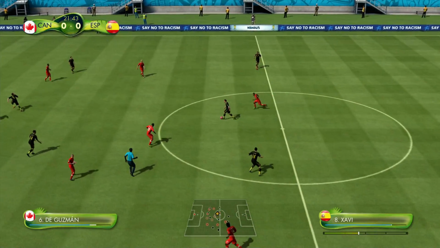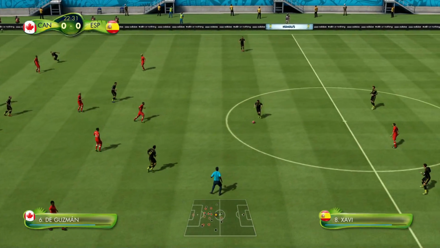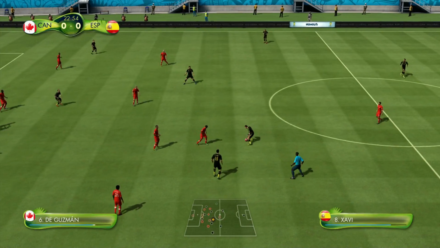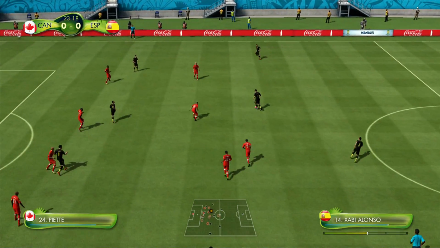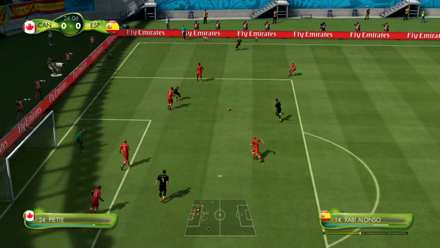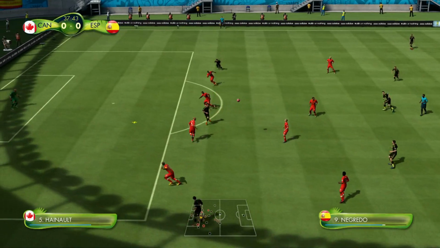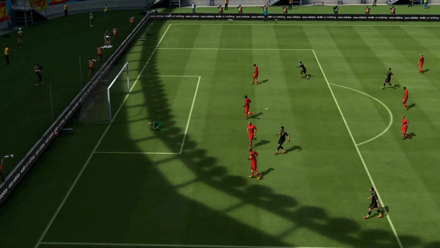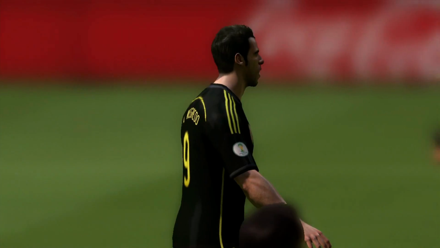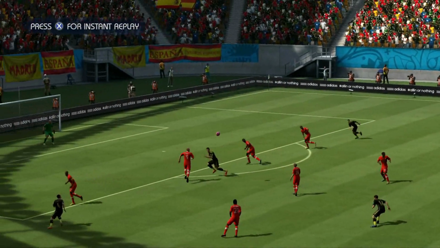Canada need to move the ball around a lot faster than what they're doing right now. It's not going to be good enough to beat defenders such as Ramos and Piqué. Through ball to Iniesta by Spain. Into the box here. Xabi Alonso is blocked. Iniesta to Xabi Alonso. Over the top. That's a good ball. And what a save by the Canadian goalkeeper to deny Negredo their first opportunity of the game. Spain, what a ball that was.